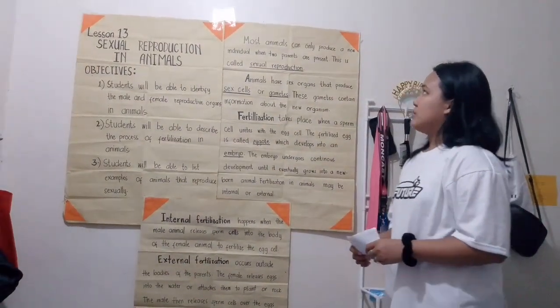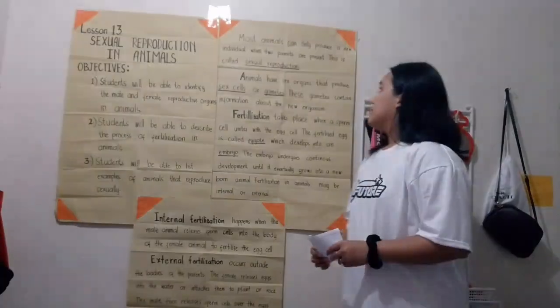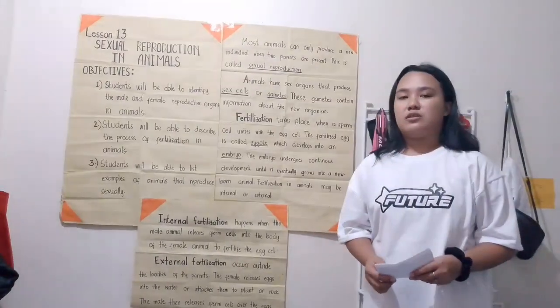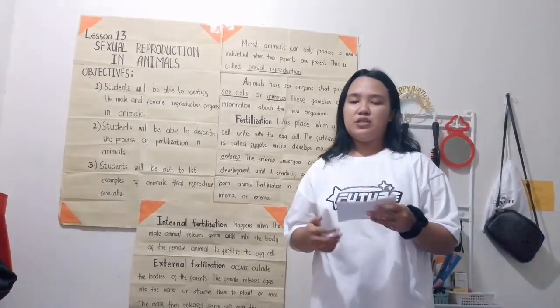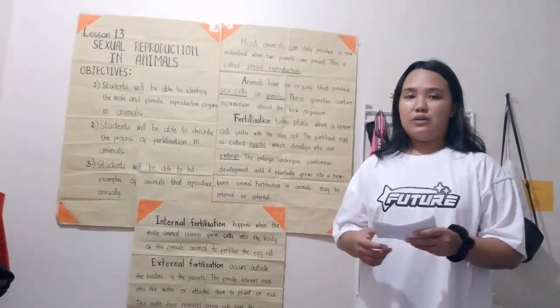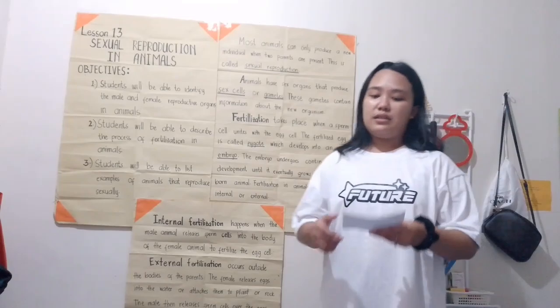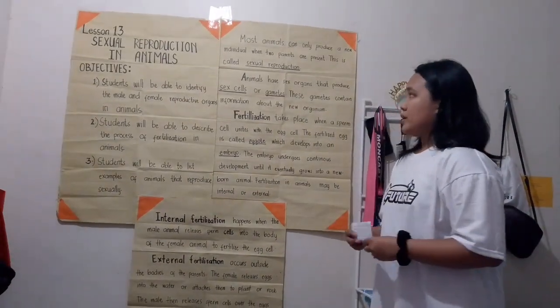So most animals can only produce a new individual when two parents are present. This is called sexual reproduction. Examples of animals that can only reproduce this way are frogs, chickens, cows, dogs, cats, and other animals that can only reproduce by sexual reproduction.